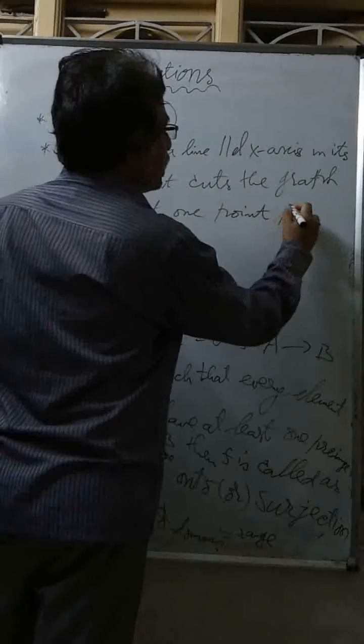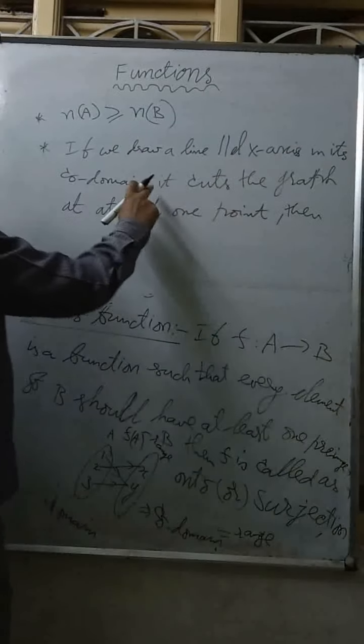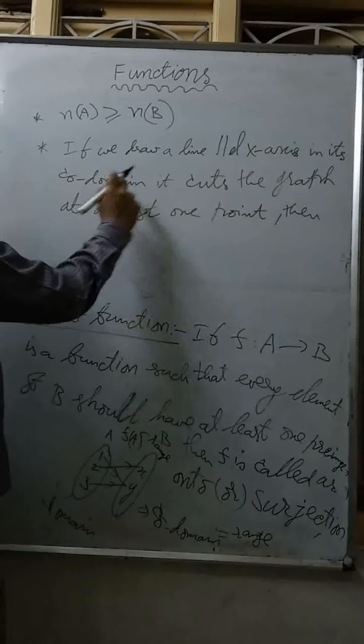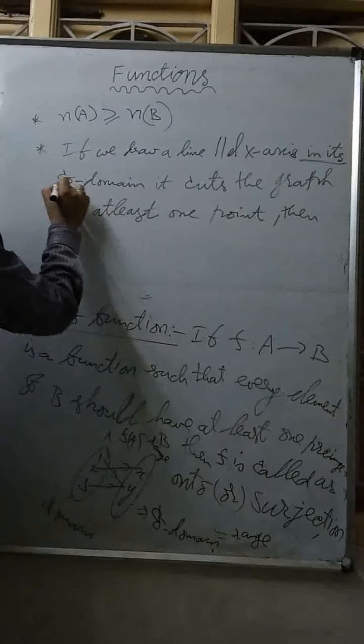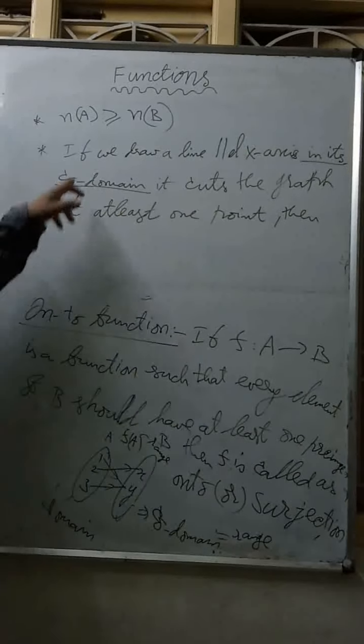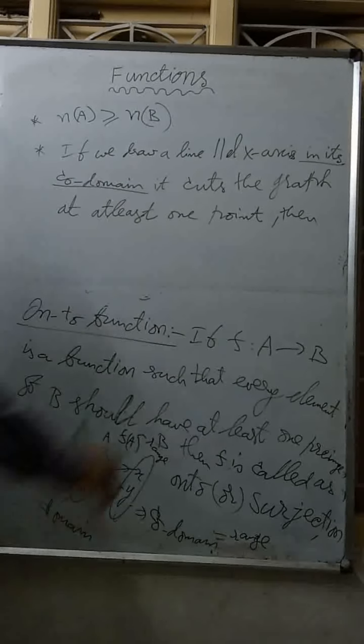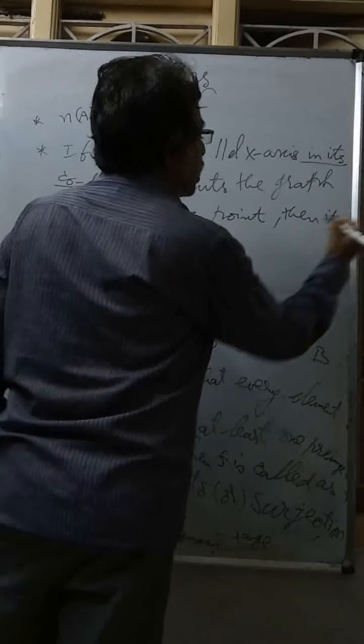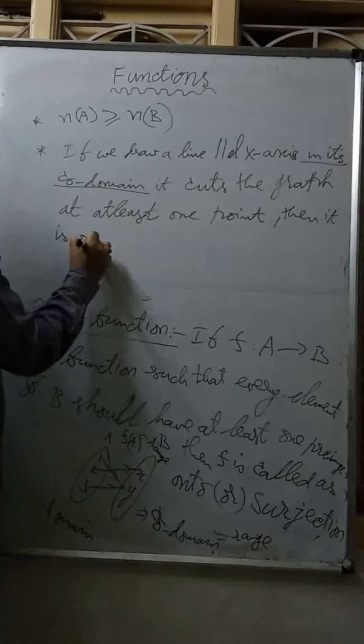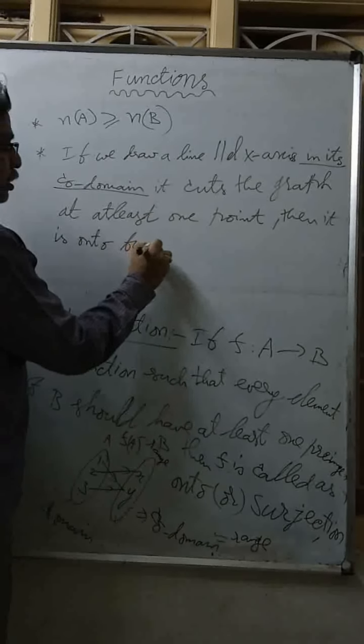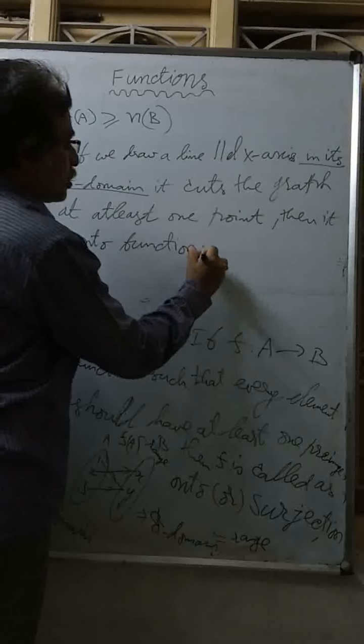And that line should be in its codomain. This is the most important point. If you draw a line parallel to the x-axis in your codomain and it cuts at least 1 point, then it is an onto function.